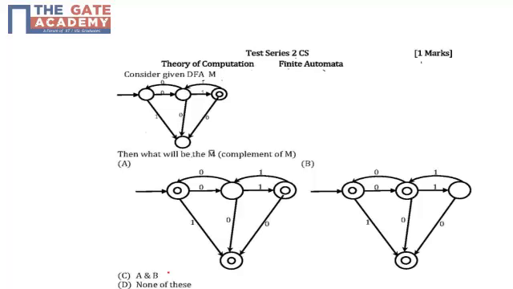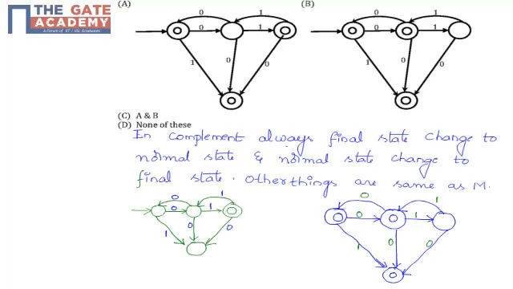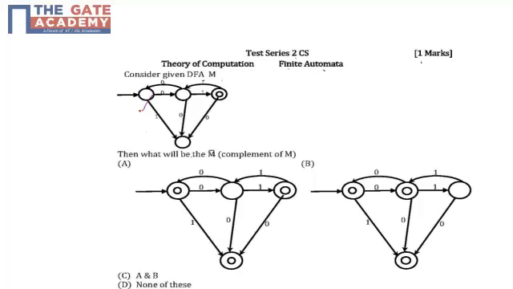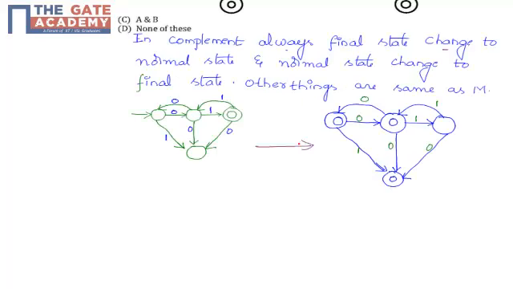Before we solve this problem, we have to know about the complement of a DFA. In complement, always the final state is changed to the normal state and the normal state is changed to the final state. In this diagram, this is the normal state and this is the final state. So this final state is changed to the normal state and the normal state is changed to the final state. This is the diagram. Here it is the normal state, right? It is final.